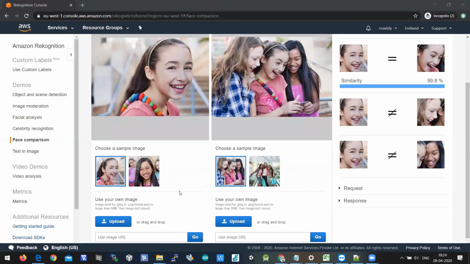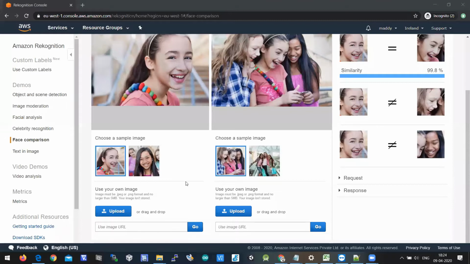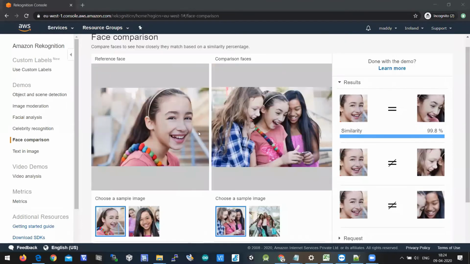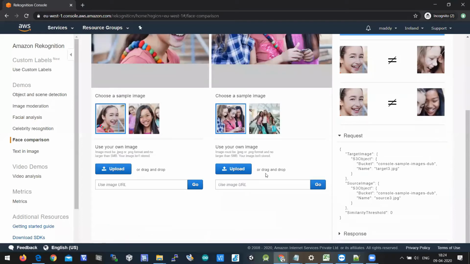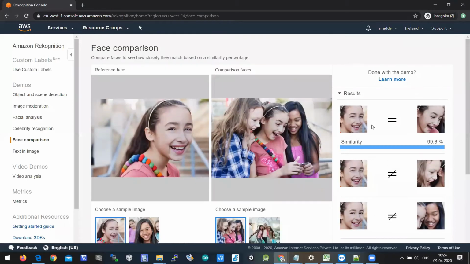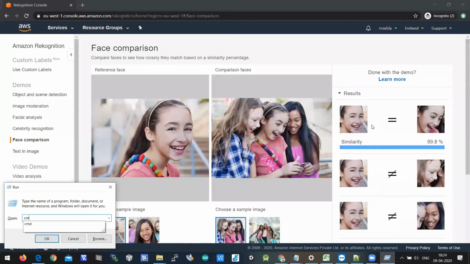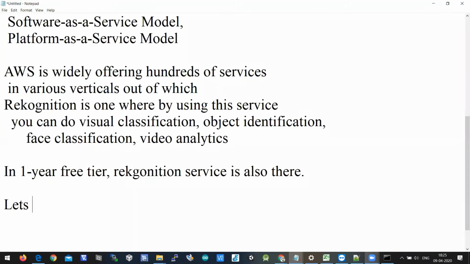But my intention is not this. I wanted to show you how to compare two faces using Python and AWS. That's what my intention is all about today. So let's jump into the requests and responses, how to call it. I'm using the command prompt; in Windows you'll have a command prompt here. Let's start the real topic.